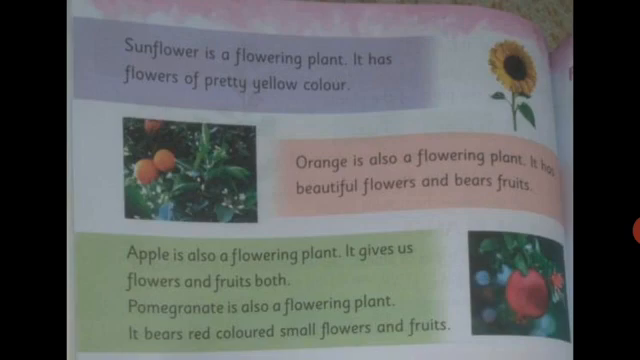Next we have orange, which is also a flowering plant. It has beautiful flowers and bears fruits. Apple is also a flowering plant. It gives us flowers and fruits both. Pomegranate is also a flowering plant. It bears red colored small flowers and fruits. Students, here we have two more plants that grow fruits as well as flowers.